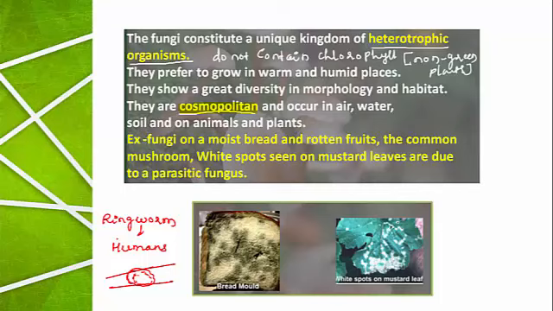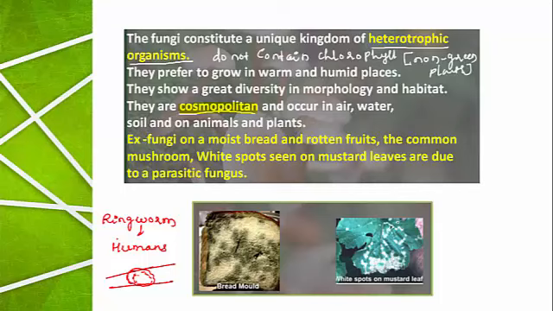Even they are infecting the plants also. It is the leaf of mustard. So mustard, Kannada name sasive. So the mustard leaf is infected by fungi. Not only mustard leaf, almost all the plants are infected by the fungi. So they occur in the water, they are present in the air, they are present in the soil, and even they occur on the body of plants and animals.